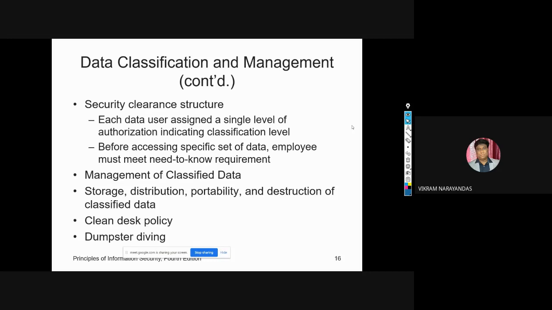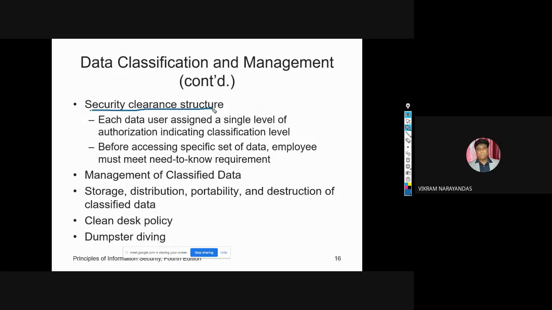Some security clearances should be there. The other side of data classification is security clearance. So what is security clearance?